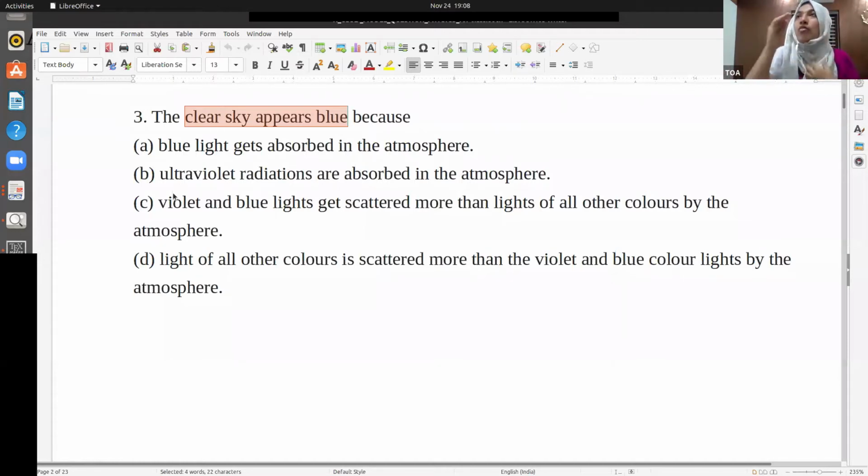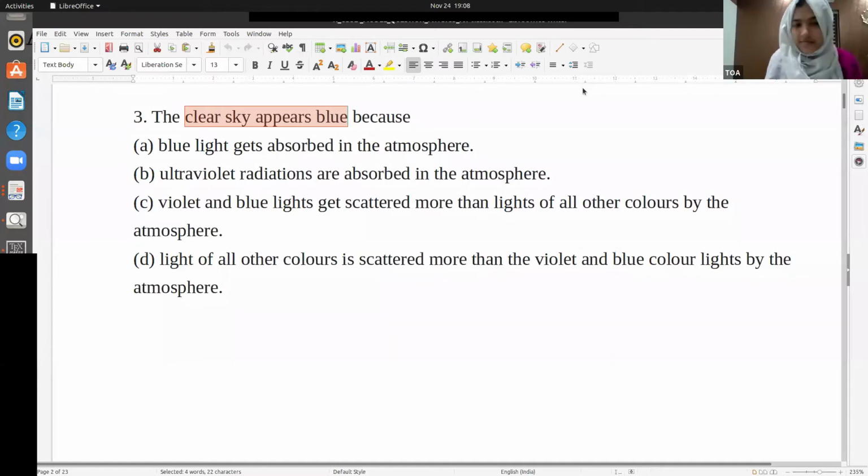Okay, so when we look at the sky, if it is blue in color, that means blue colors are being scattered and we see the sky as blue. So what will be the answer? Is it because blue light gets absorbed, or because ultraviolet radiations are absorbed in the atmosphere, or violet and blue lights get scattered more than lights of all other colors by the atmosphere, or the light of all colors is scattered more than the violet and blue lights by the atmosphere? Which is the answer? Can you just tell what is the answer?